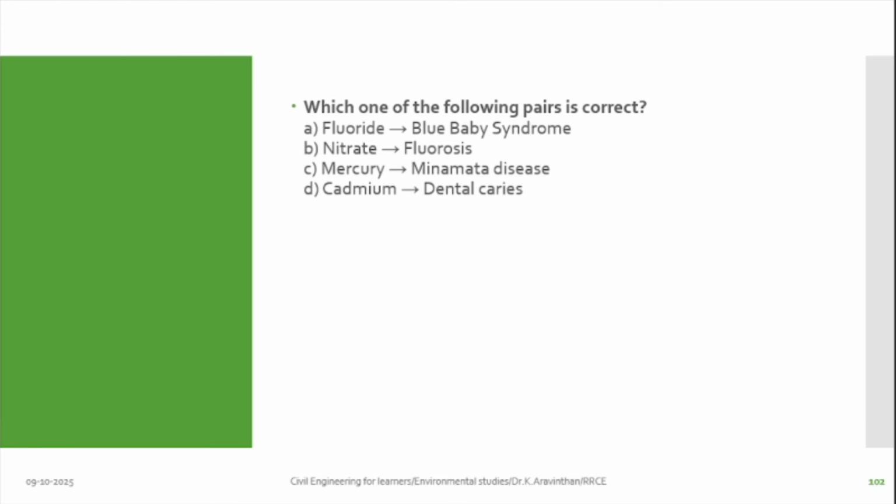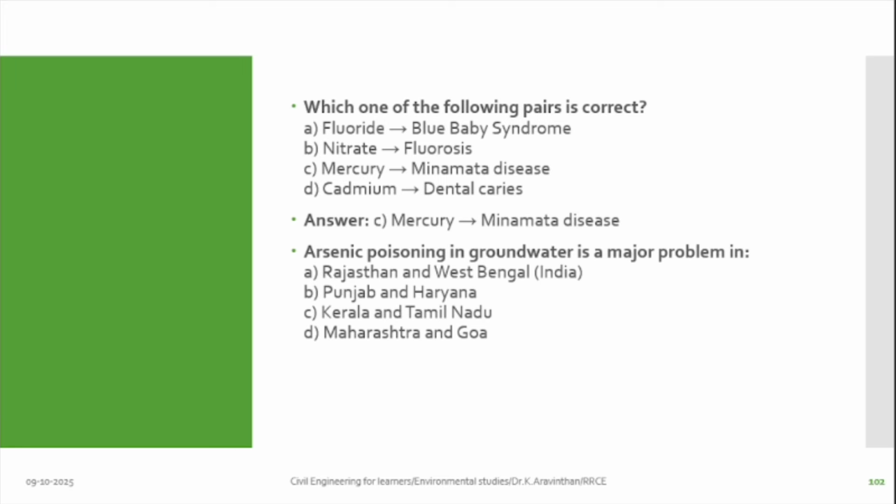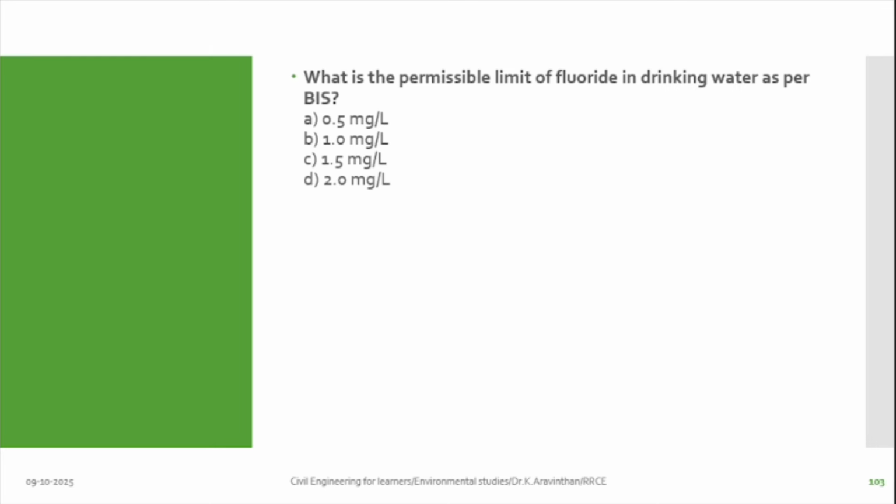Next one, which of the following pairings is correct? Mercury and Minamata disease. Yes. Arsenic poisoning in groundwater is a major problem in A, Rajasthan and West Bengal. Next one, what is the permissible limit of fluoride in drinking water as per BIS? BIS is the Bureau of Indian Standards. 1.5 is the maximum limit.